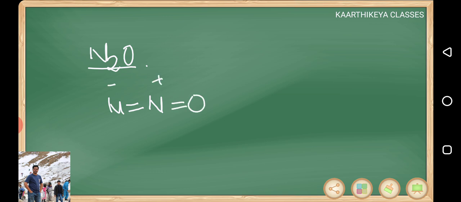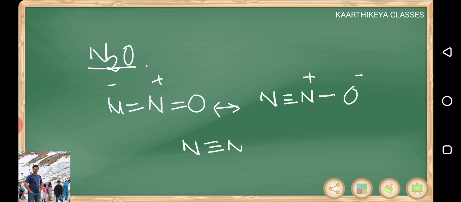Nitrogen should contain 3 bonds. If one bond is less, give minus charge. If one bond is more, give plus charge. So this is without any lone pairs. I am showing you this. Otherwise you can show like this. Now oxygen case, nitrogen is having 4 bonds here, oxygen is having 1 bond, so you can give your minus charge. Otherwise you can show like this: N triple bond N, dative bond oxygen, it is having its own 6 electrons. So these are the structures that you can give for N2O, linear molecule.